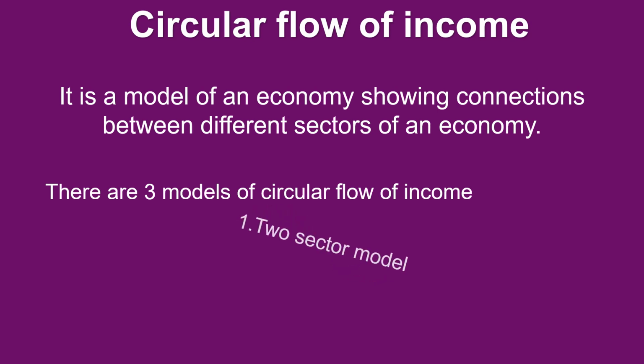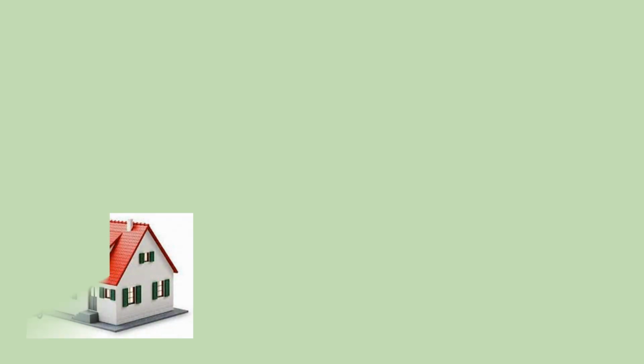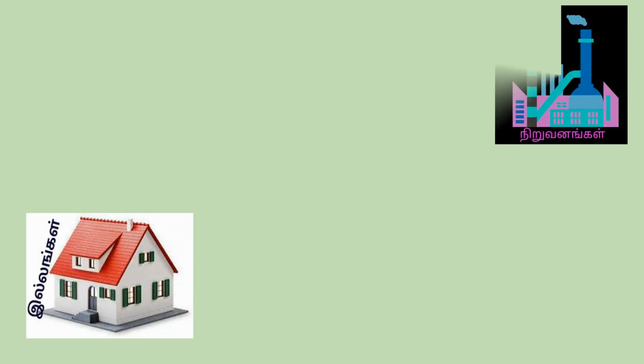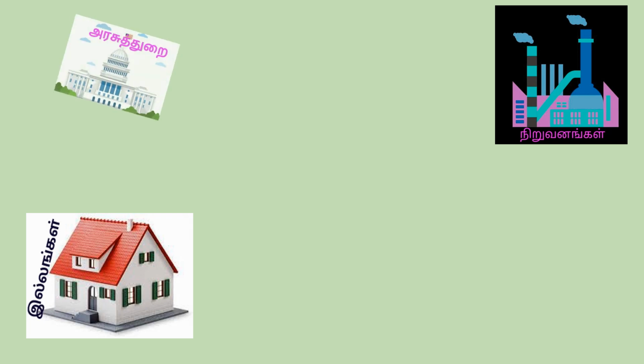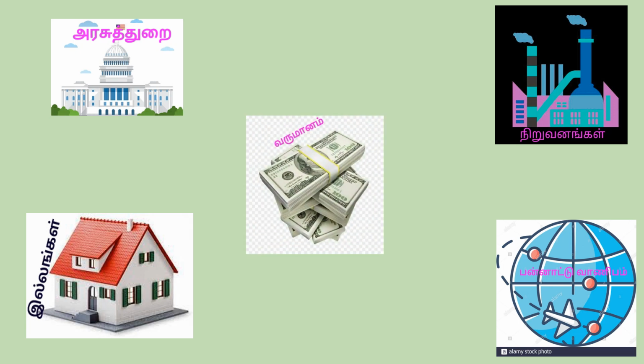There are three models for circular flow of income: two sector model, three sector model, and four sector model. There are different sectors in the economy: household sector, industrial sector, government sector, and international trade. Among these different types of sectors, how the national income and goods and services are moving from one sector to another sector.